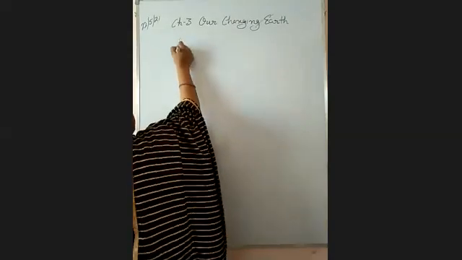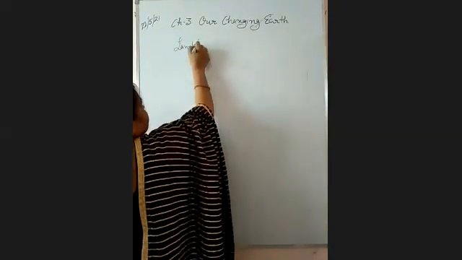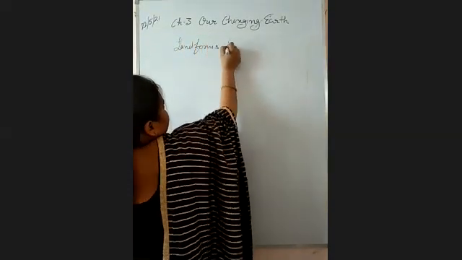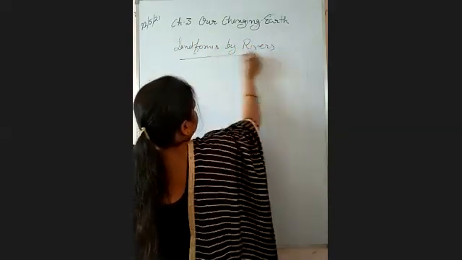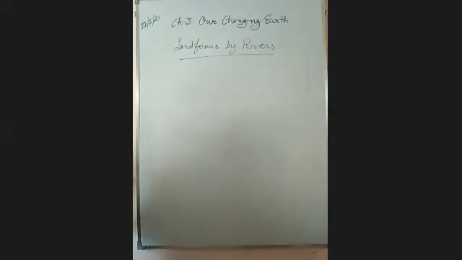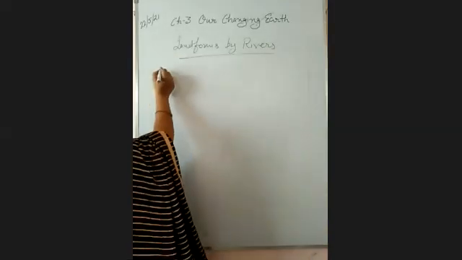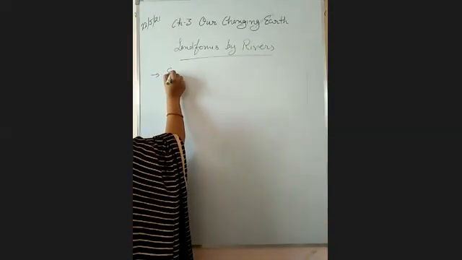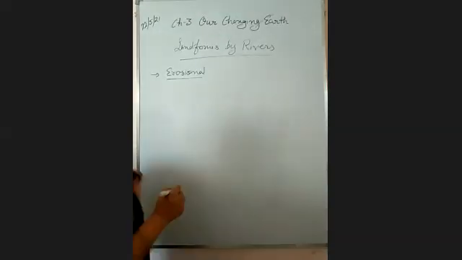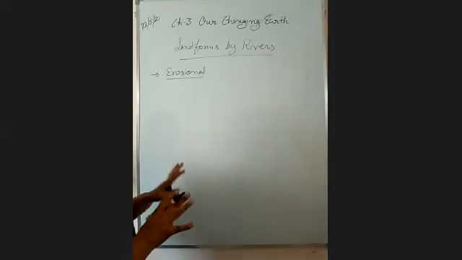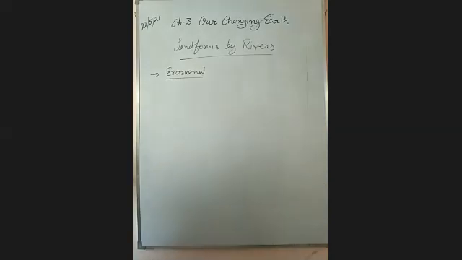So, landforms created by rivers. Which type of landforms are created by rivers? As I told you, there are two types of work done by the river. First is erosional. When the river does some erosional work, it creates some features. What are the main erosional features of a river?